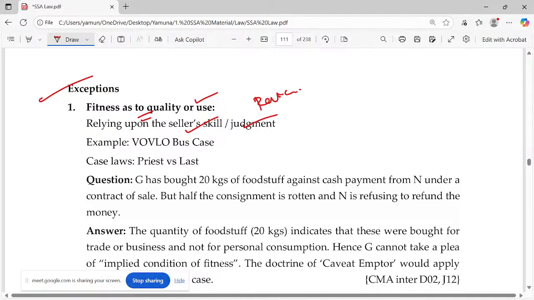Have you worn raincoats? If you wear one continuously, it feels odd inside. Water will not come in from outside, but you will not feel better. Your skin will not be breathing. So if you are relying on the seller's skill and judgment, then no issues; the condition of fitness will not be applicable. In the Volvo bus case, you are completely relying on the seller, so it's not applicable.